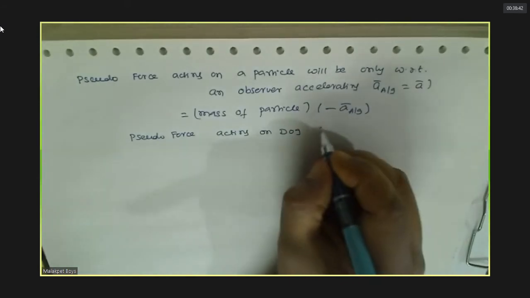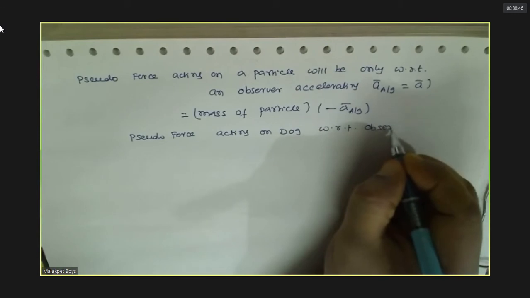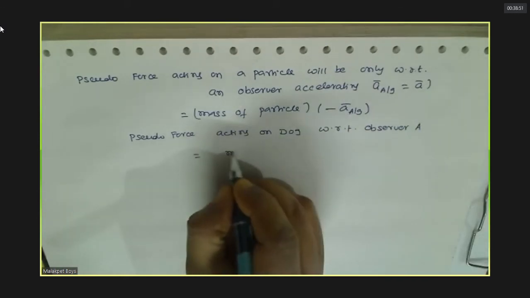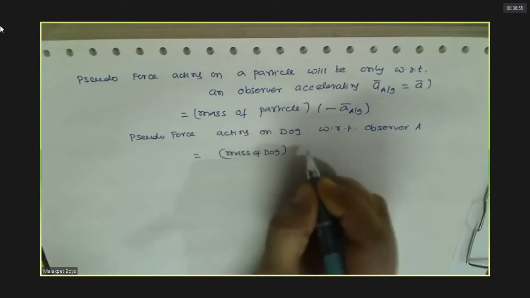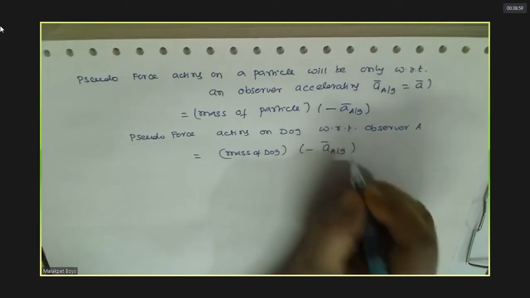With respect to whom? It is mass of dog into minus of acceleration of A with respect to ground, no?